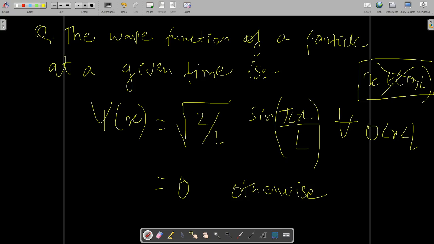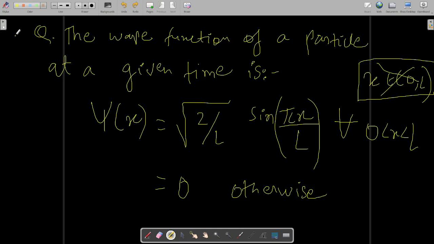So x is belonging to 0 to l, and it is 0 for values other than 0 to l, and in this also 0 and l are not included. Over here the equality sign is absent. So what does that imply? That simply implies that 0 and l are not allowed. In between 0 to l everything is allowed, but 0 and l are not allowed. That is the meaning of that. So the wave function of a particle at a given time is given like this, and it is 0 otherwise.